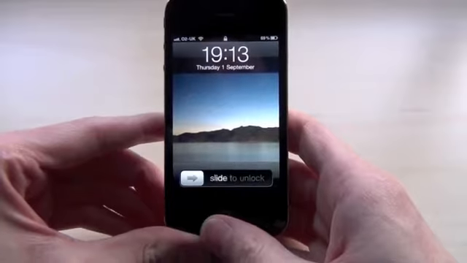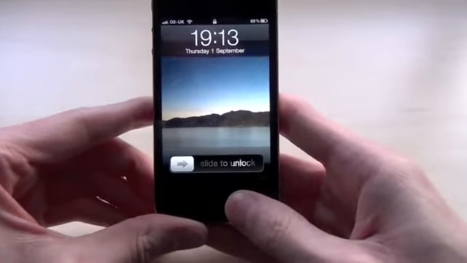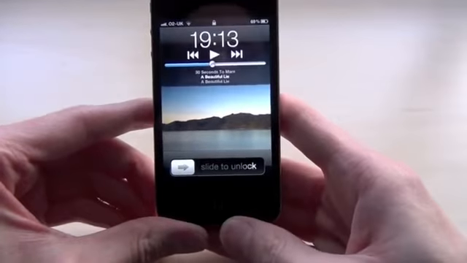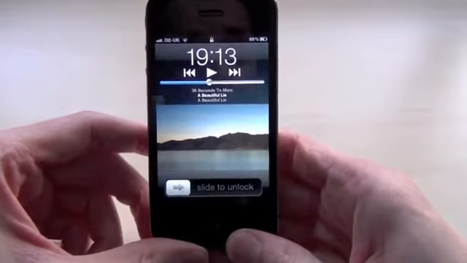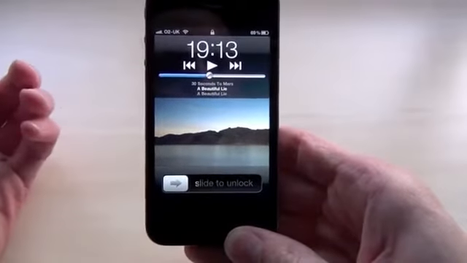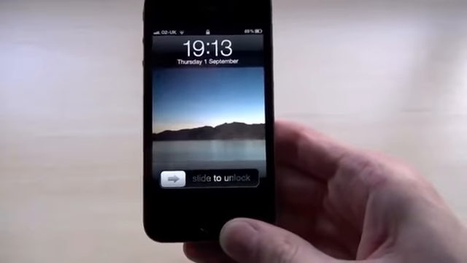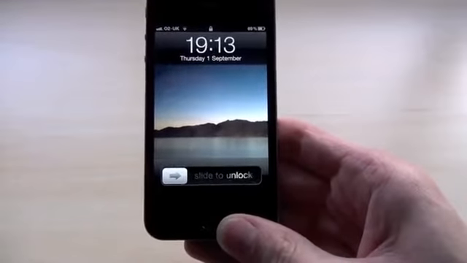The first tip is enabled when you're on the lock screen. If you press the home button here twice, up pops the iPod controls. Now this is useful if you're using the iPod and the phone's locked, or if you're listening to music through the built-in speakers here and you want quick access to the iPod controls.